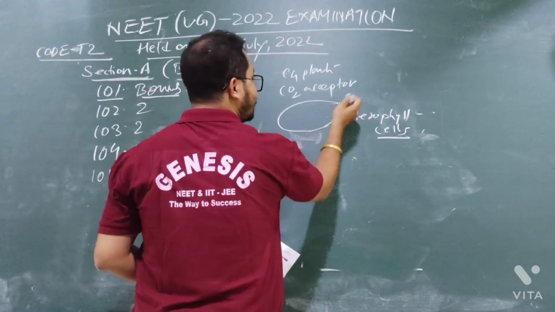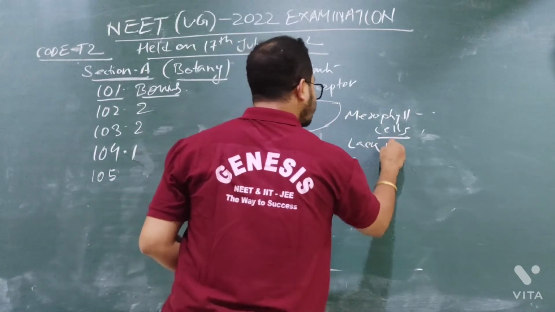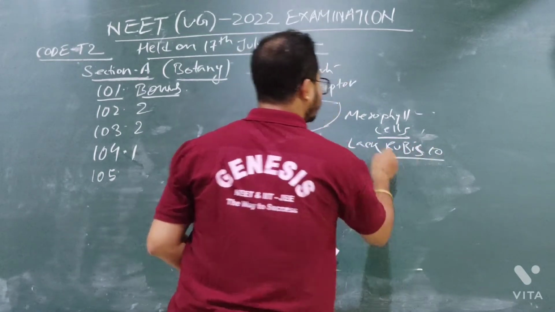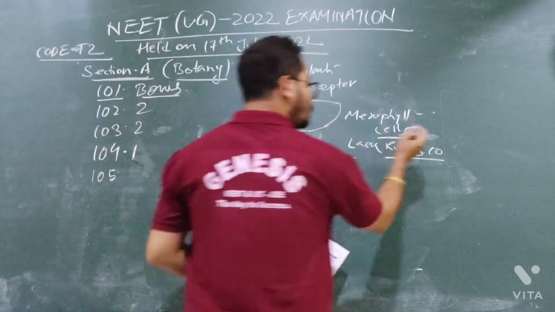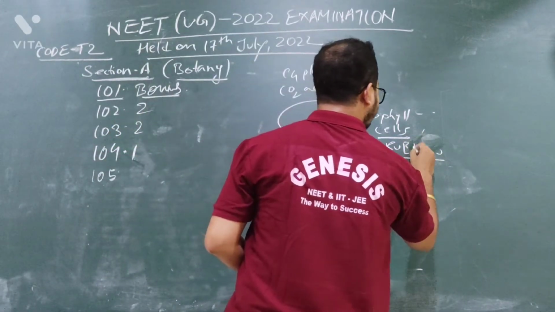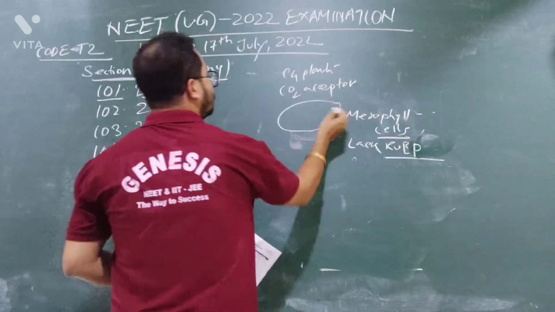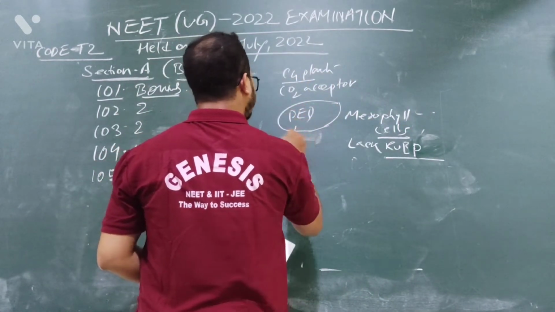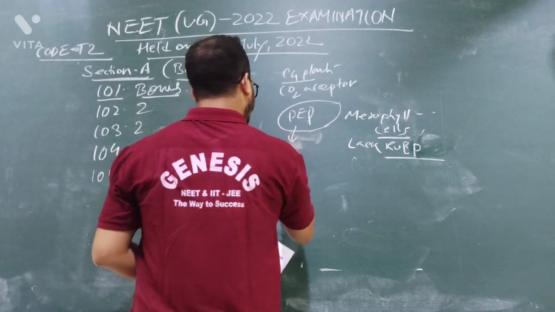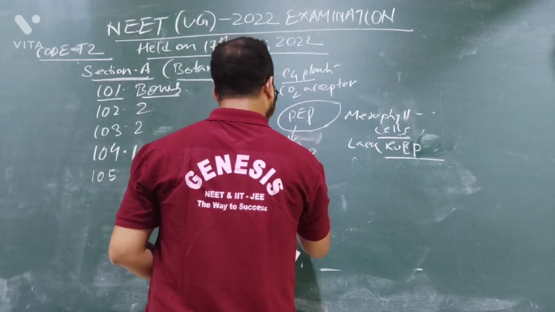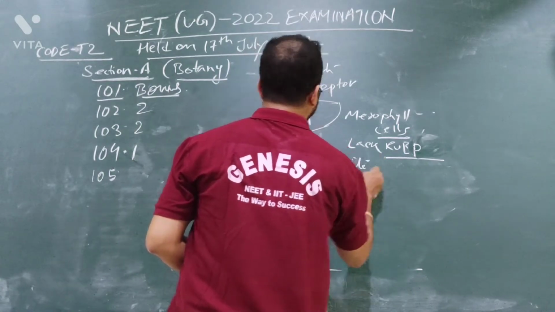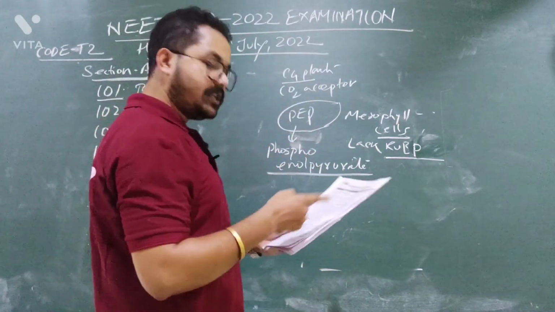Their mesophyll cell lacks Rubisco. Instead, the mesophyll cell of a C4 plant contains PEP, phosphoenol pyruvate. So statement 1 is absolutely correct.